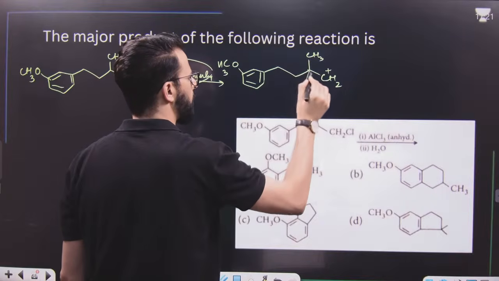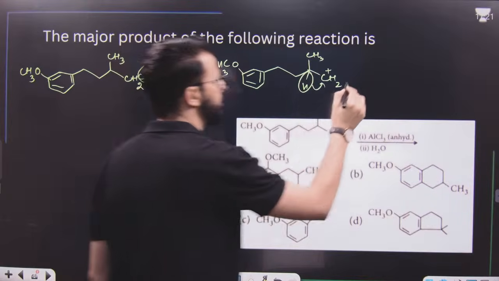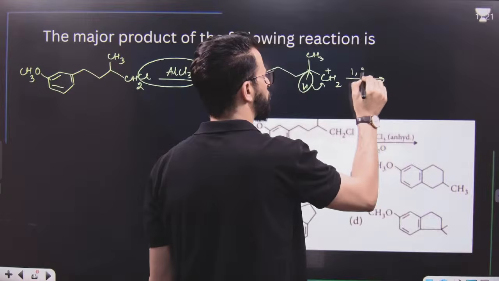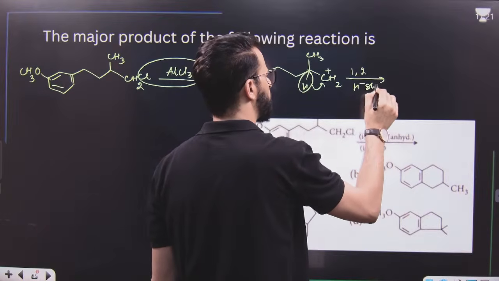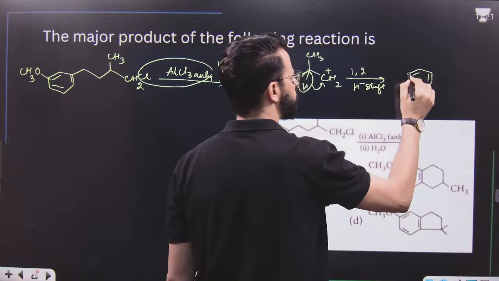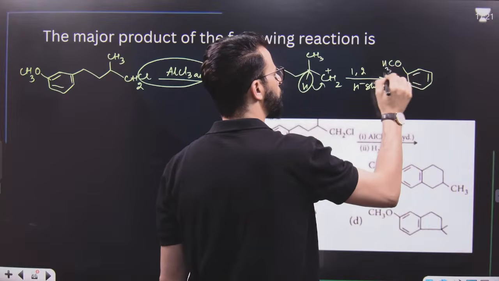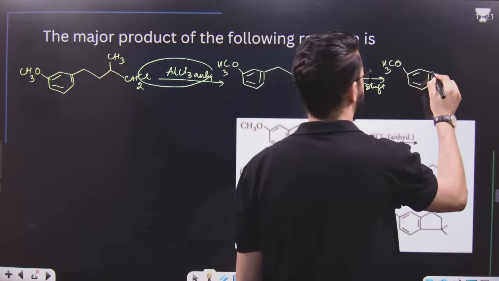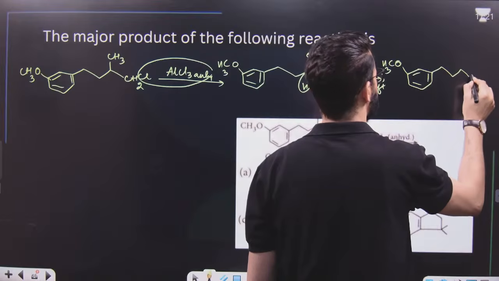But here this hydrogen will be shifted in the form of 1,2 hydride shift. So a 1,2 H minus shift will take place and we will get a more stable carbocation like this.